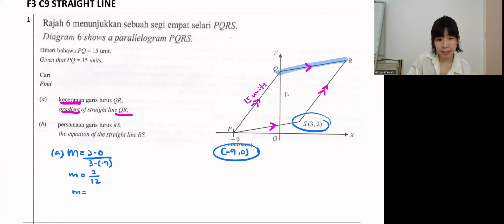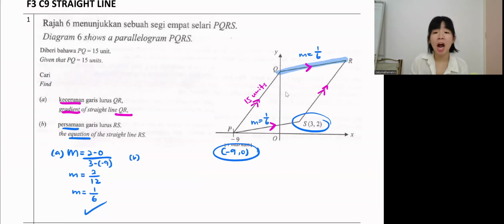So the gradient is 1 over 6. You can label here: the gradient of QR is 1 over 6, and here also 1 over 6.